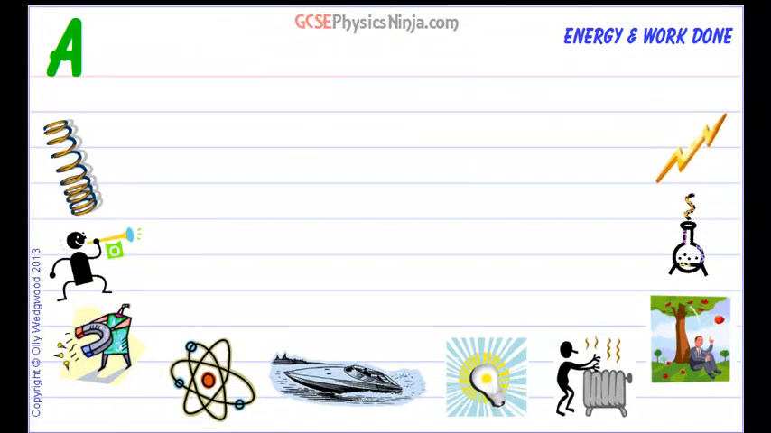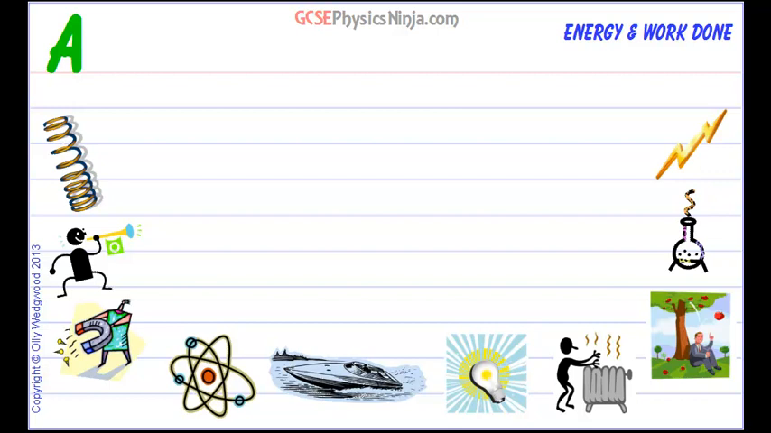So first of all, what have we got here? We've got springs or elastic objects. We can stretch or compress them, and we can store elastic. So stored is potential energy.